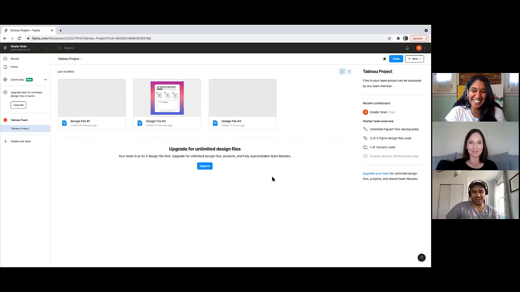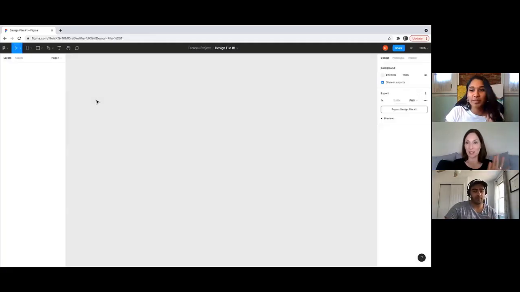I'll show you a trick that I learned to add more dashboards in a design file during the demo. So let's go ahead and click on design file 1. So I like the tease, because then you have to stay tuned and pay attention to know the trick.